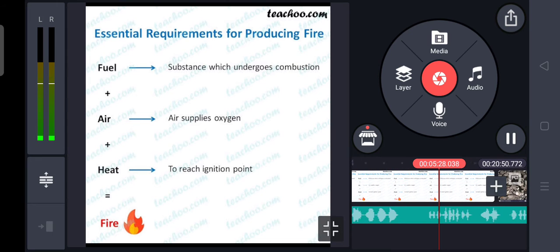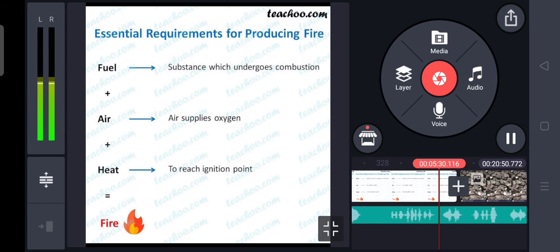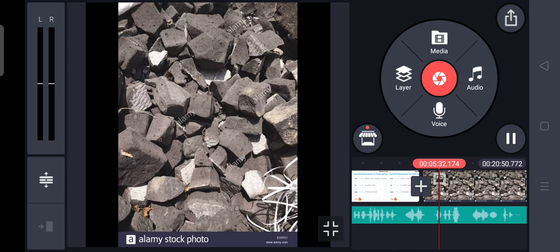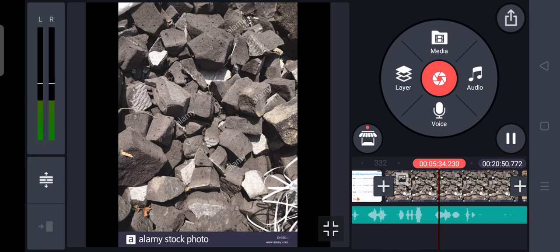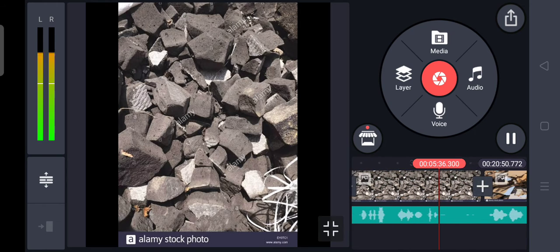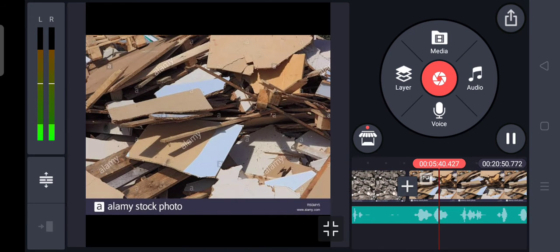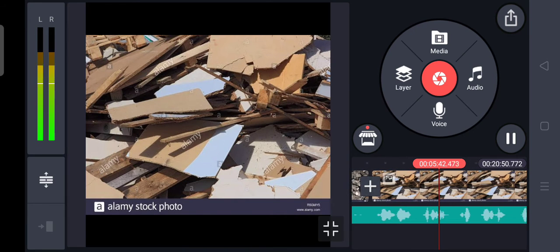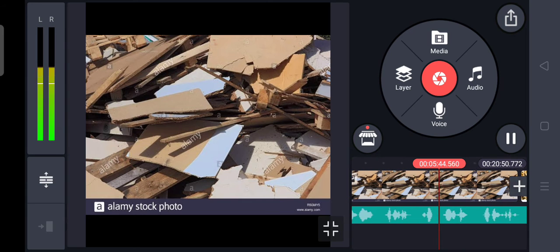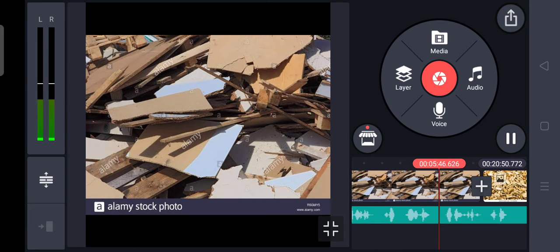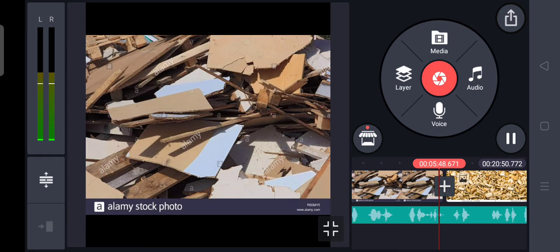So first one is presence of a combustible substance. The combustible substance is easily burned during the combustion and easily catches fire. So it is very necessary to have a combustible substance present for combustion to take place.